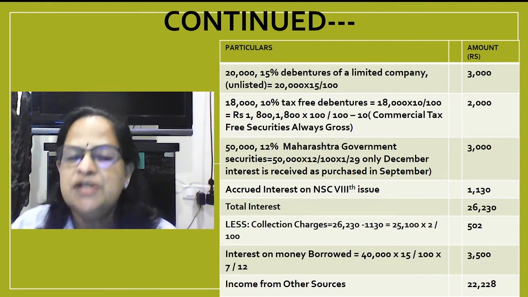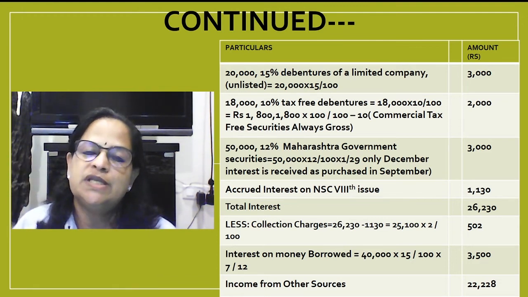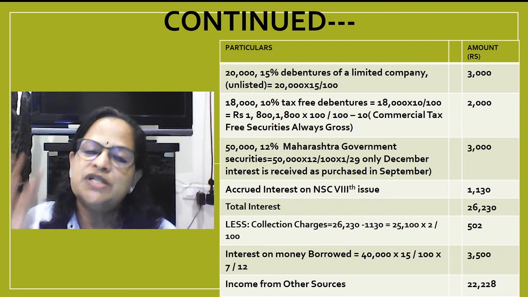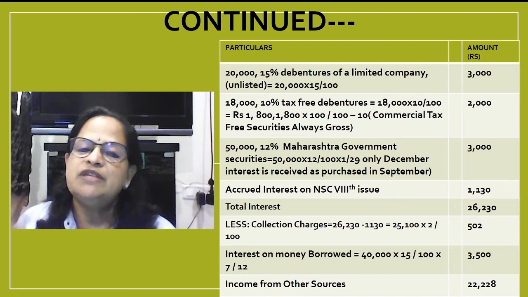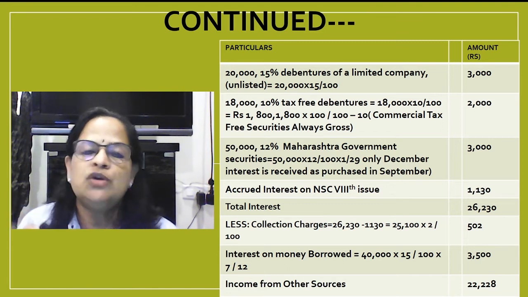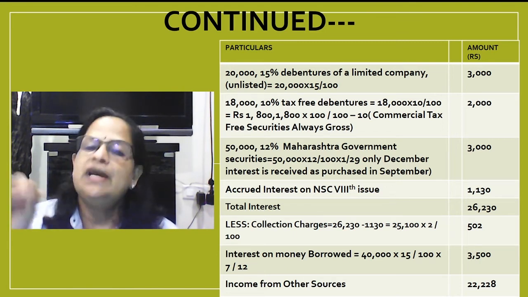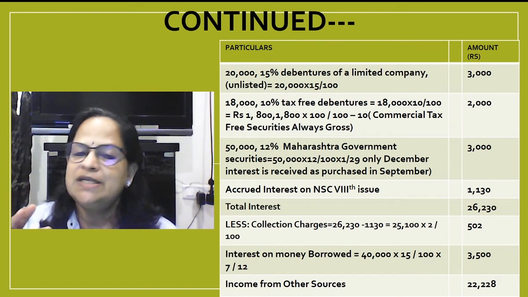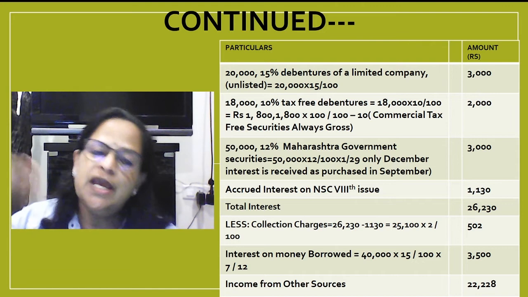But every year interest we have to consider for tax purpose. We have to report that this much accrued interest we have received from national savings certificates 8th issue. This we can claim as a deduction under section 80C also. So we are writing this and we are reducing because bank has not collected that, and you are not receiving also. It is accrued. It is getting accumulated.